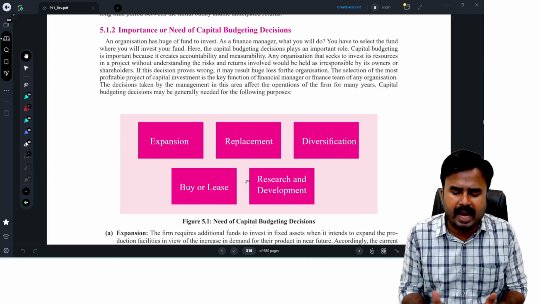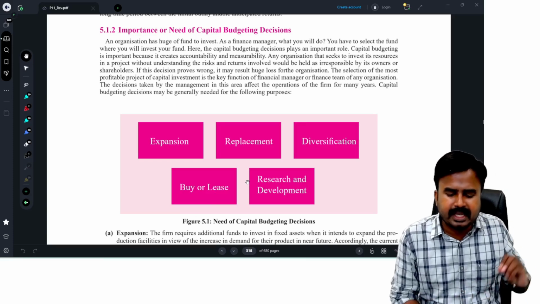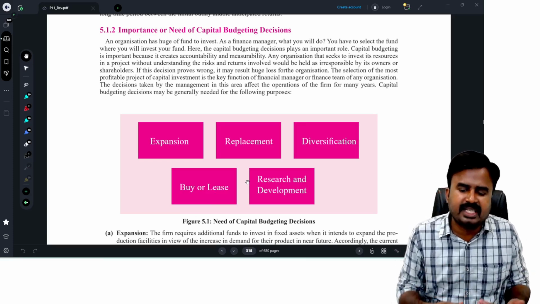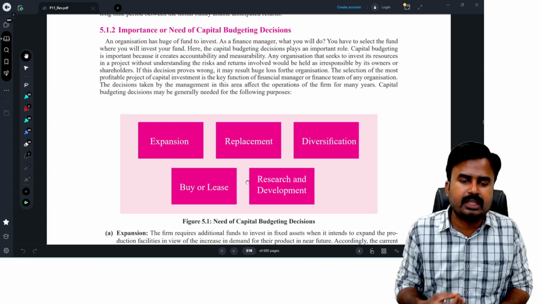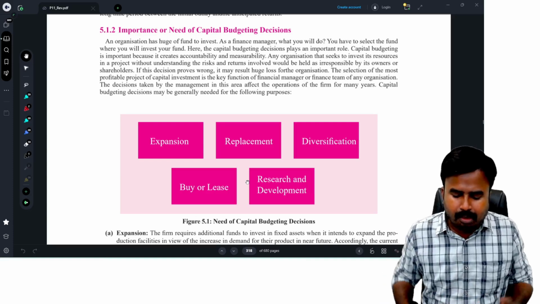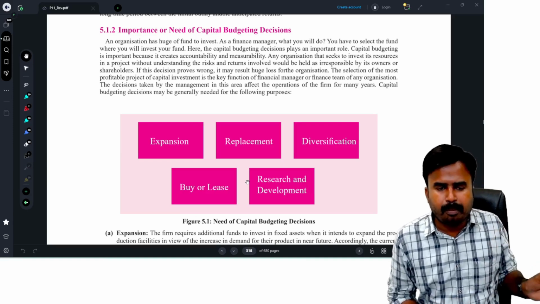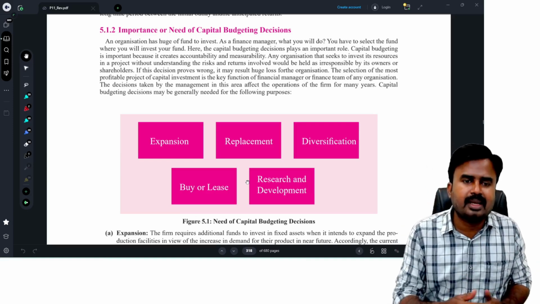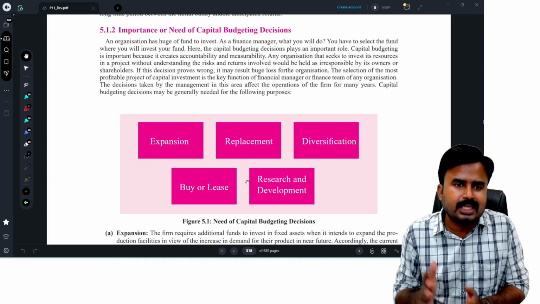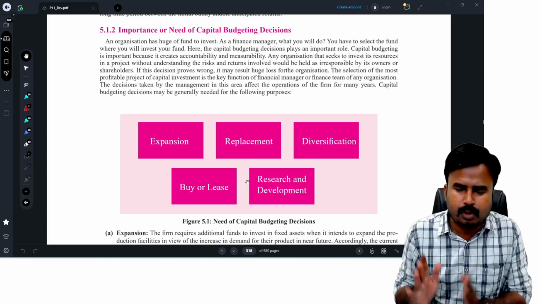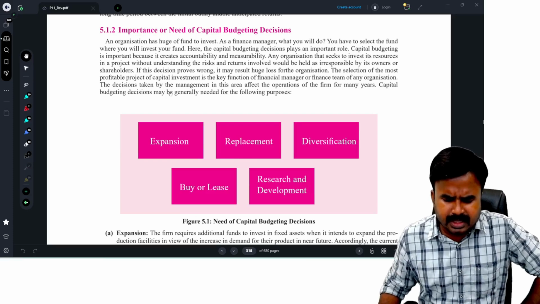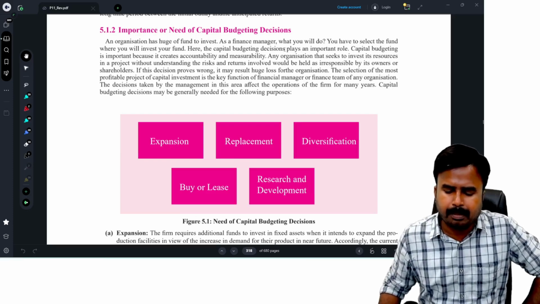Prima facie, we have to handle these areas: expanding the existing business line, replacement of the existing assets, diversification, nothing but entering into new product lines, and buy or lease decision. If you want to purchase an asset, can you go for buying, or can you go for leasing the asset from lessor companies? And research and development, can I go for a research and development project or not? So this is the importance of these capital budgeting decisions.